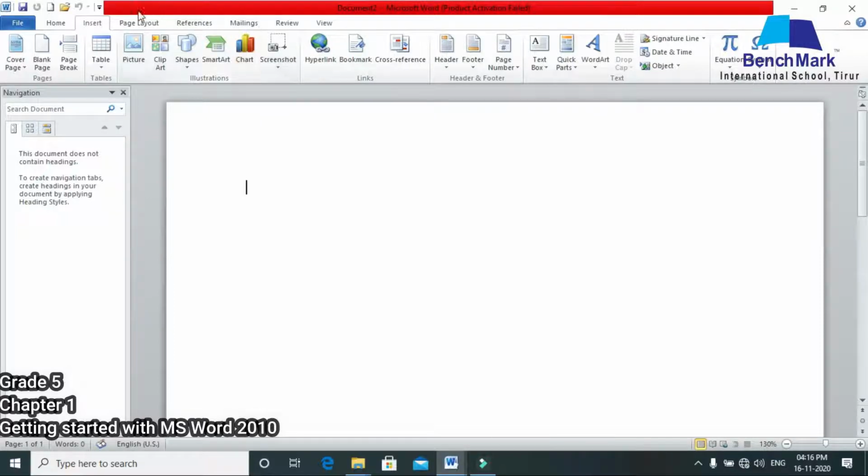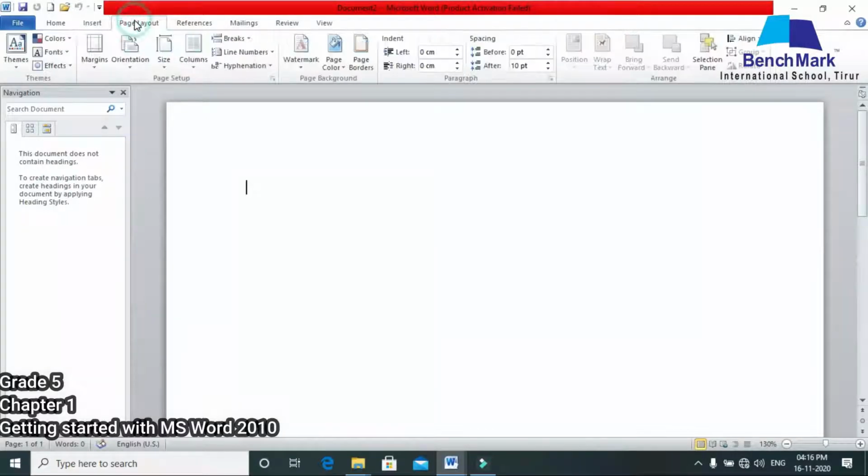You can, by choosing it, insert it into your document. Okay. And then the next one is page layout. So this page layout has page orientation, that is portrait or landscape. You can set the size of the page, that is letter or A4. So these are the page orientation options that are available in your page layout option.